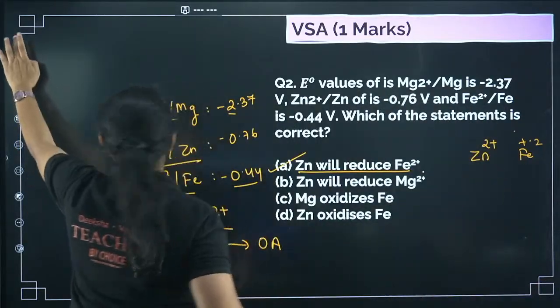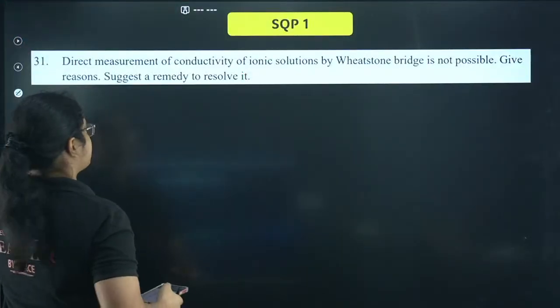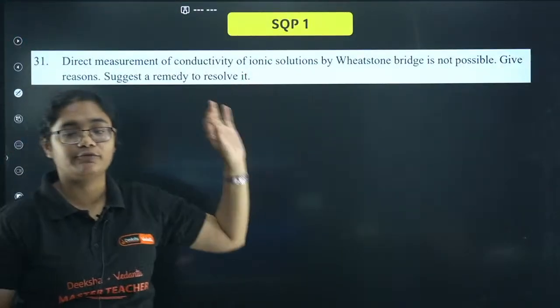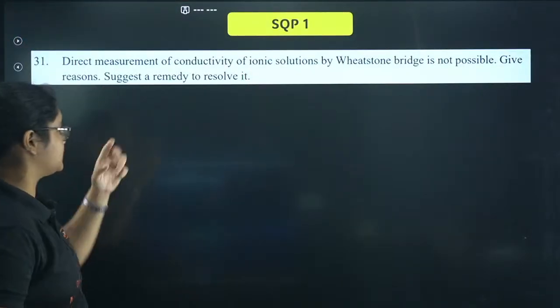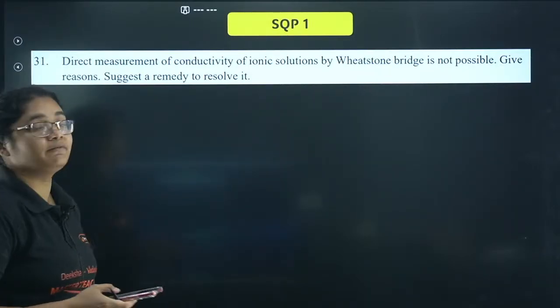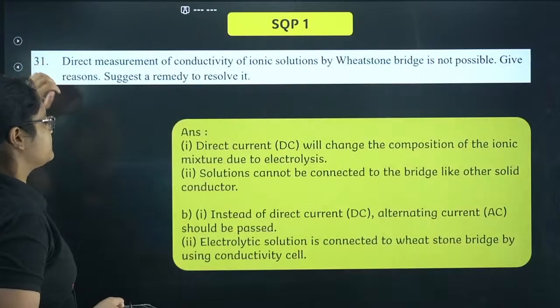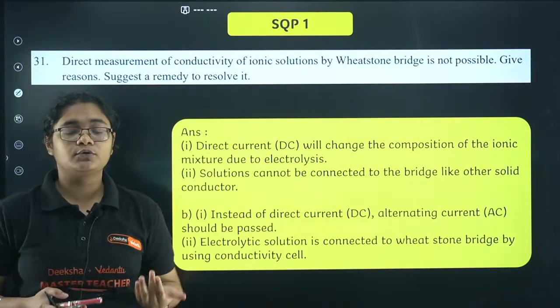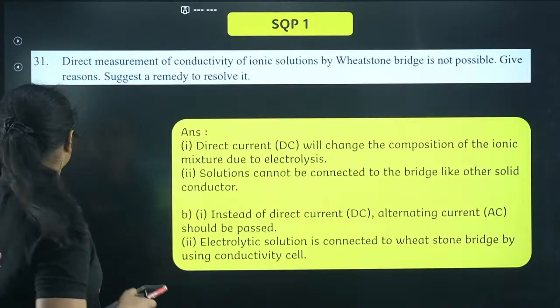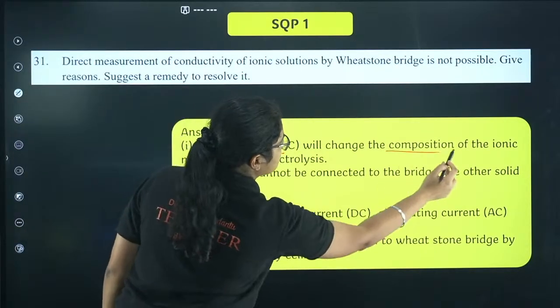Now we will be moving to 3-marker questions directly. In sample question paper 1 of 2025, there was one question that is asked again and again: direct measurement of conductivity of ionic solutions by Wheatstone bridge is not possible. Give reasons and suggest a remedy. The first reason is that in Wheatstone bridge we use direct current, and direct current can actually change the composition.